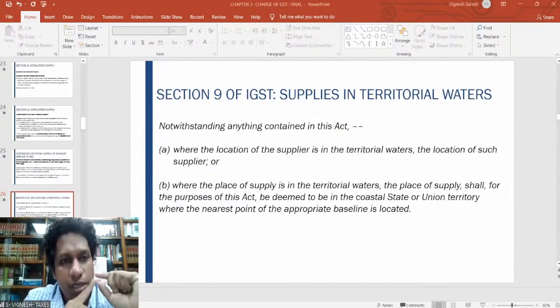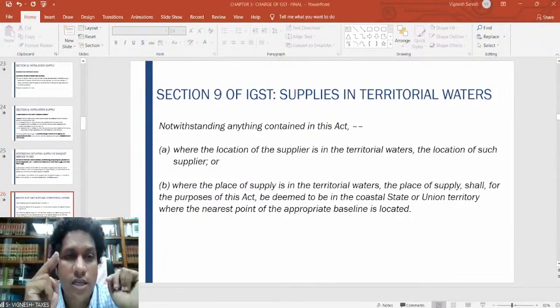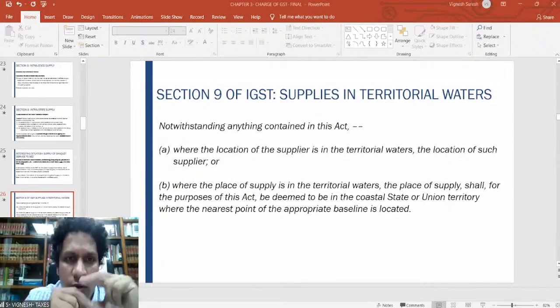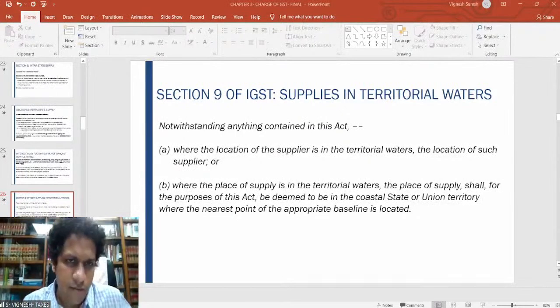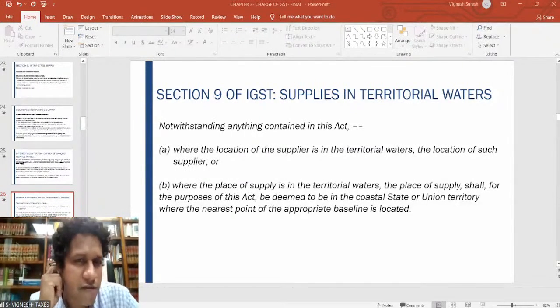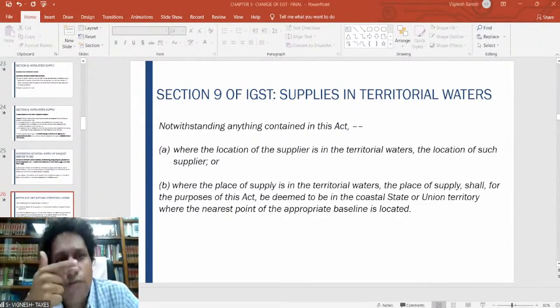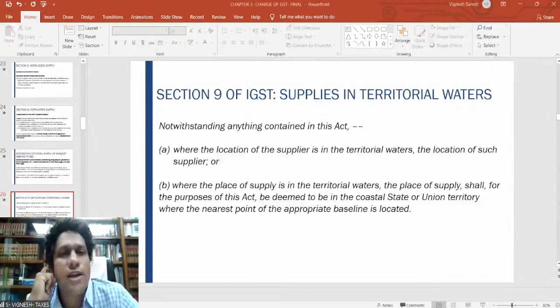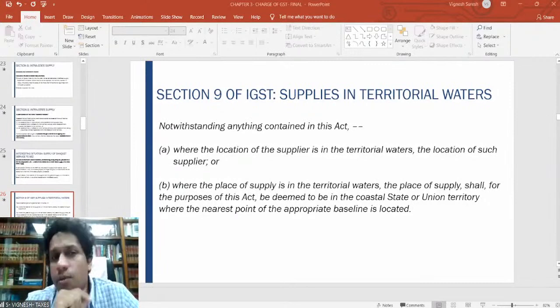Okay, prior to GST, customs was levied on the imports. Then there was something called a countervailing duty. When I say countervailing duty, if the same imported product was manufactured here, instead of importing from outside the country, the businessman would have had to pay excise duty. So since you're not manufacturing here and you're importing from outside the country, this countervailing duty and another duty called additional excise duty was levied on the import of goods.